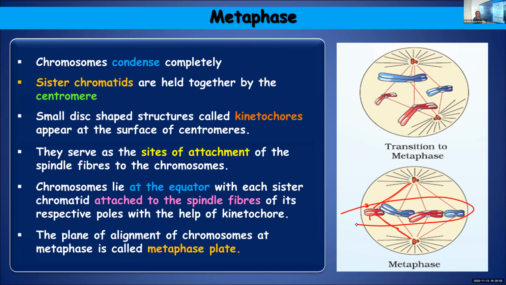And these spindle fibers are very important because they help in aligning the chromosomes on the equatorial plane. They get aligned in the equatorial plane in such a way that each sister chromatid will be attached to the spindle fibers arising from the respective poles with the help of the kinetochore. And this plane of attachment of chromosomes, you call it the metaphase plate.